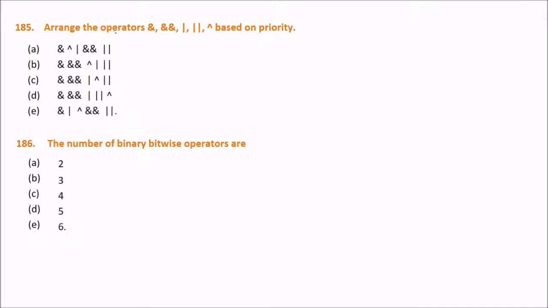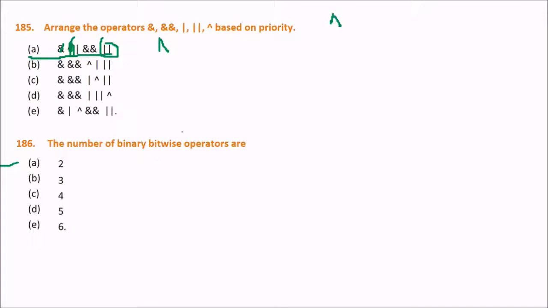Next is you need to arrange the operators and, double pipe, and this one based on the priority. So what will be the answer? The answer is A, the first one. This is the answer because, according to the priority and precedence of the operators, first it will be and, then this operator, then this is XOR operator, pipe, then double and, then double pipe.